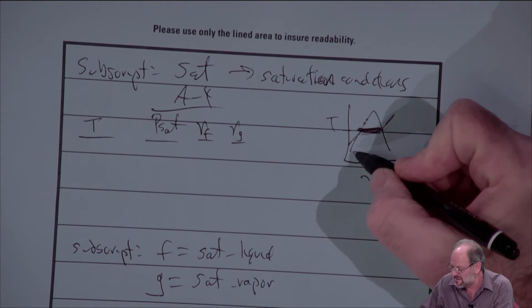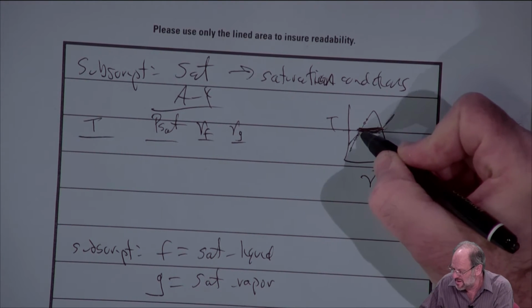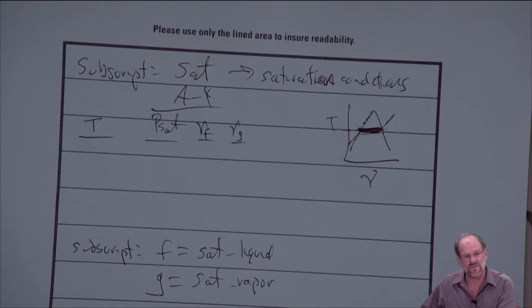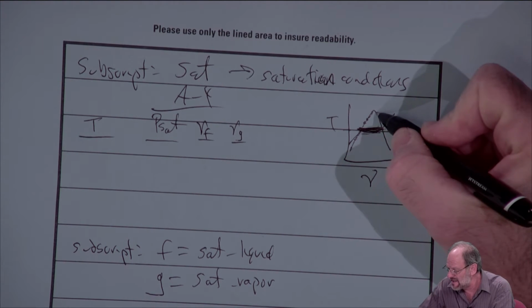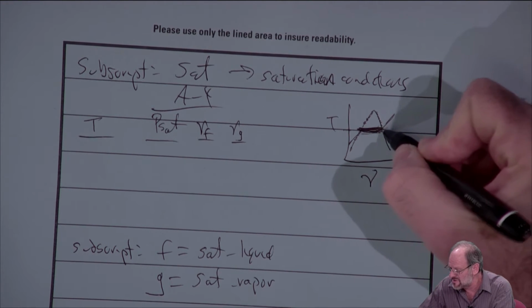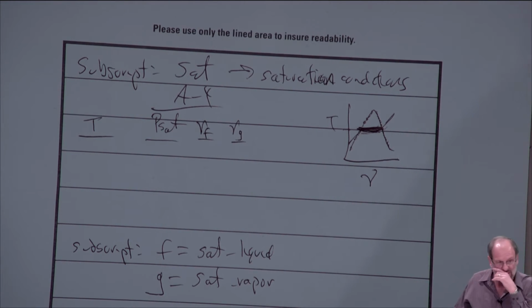So at any particular temperature, the book is just giving us data up along the side. And then you go to the next column, right? The next column is vg, so g stands for saturated vapor. And at any temperature, this is just giving us the data down the right-hand side of the dome. So this is where we're going to find our saturation data. For any temperature, we know the corresponding pressure, we know the corresponding saturated liquid specific volume and saturated vapor specific volume. Yes?